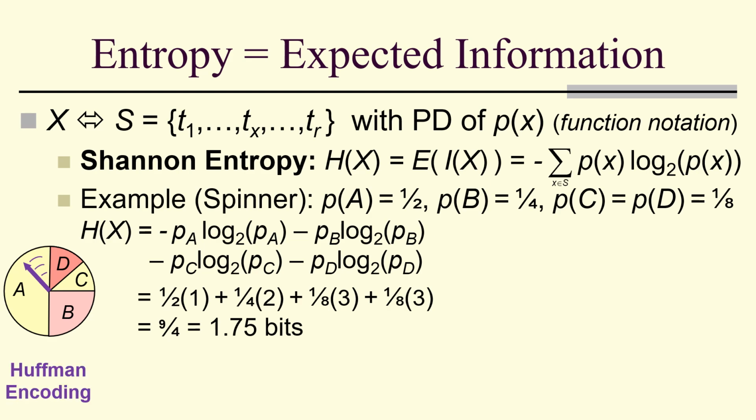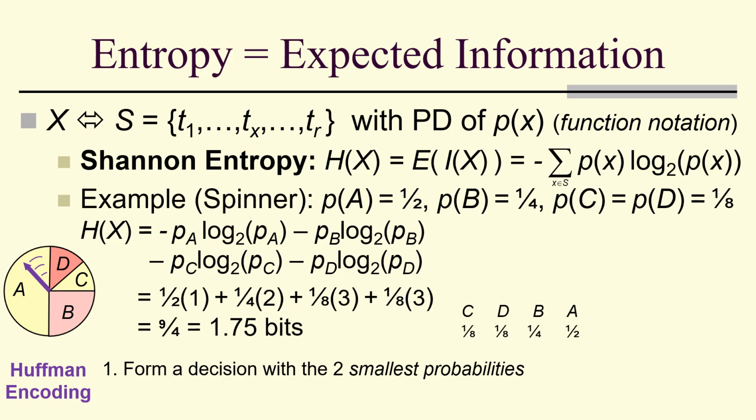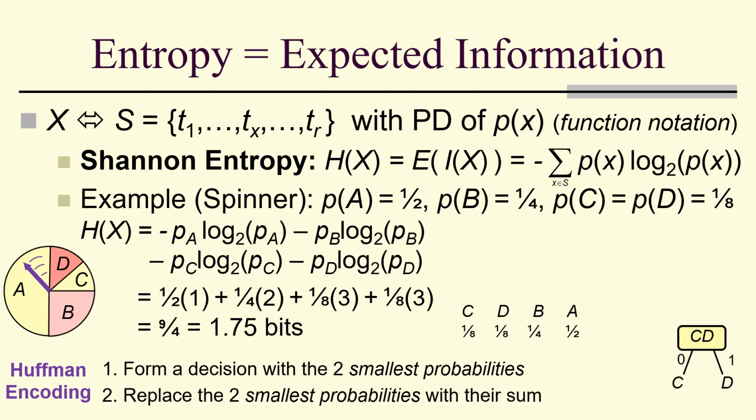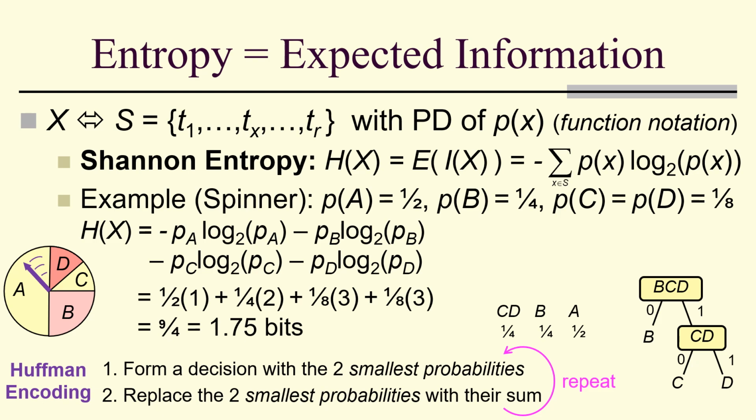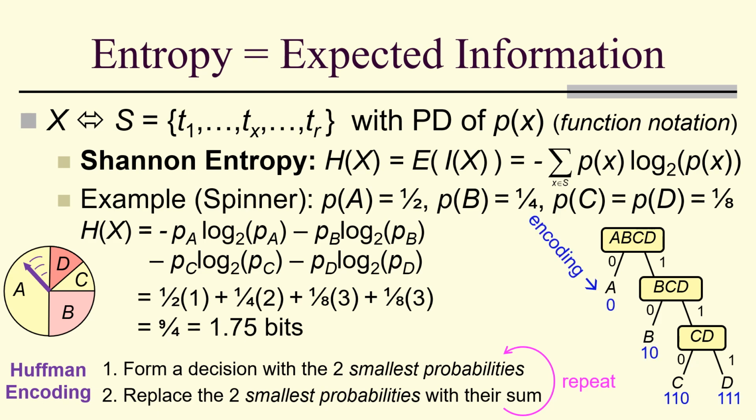Now let's use what's called Huffman encoding. We look at our probabilities for our outcomes. We form a decision with the two smallest probabilities, in this case C and D, and then replace the two smallest probabilities with their sum. And then we just repeat. We do it again, and we do it again. We get a binary tree that encodes outcomes with these binary strings. And the average code length is 1.75.